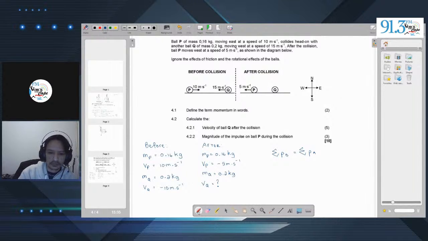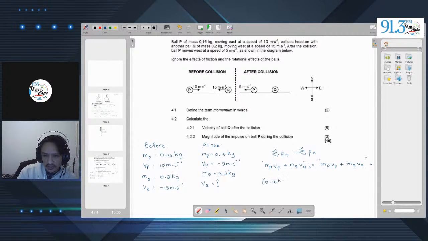Now, we're going to state that MP times VP plus MQ times VQ is equal to MPVP plus MQVQ. I'll just state that the left side is for after, and the right side is for before. So we know. Now, let's substitute our information in.